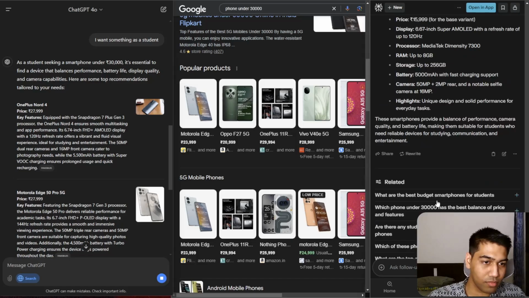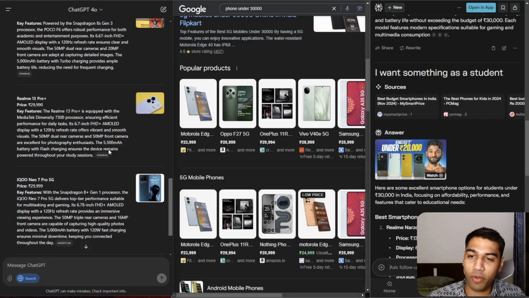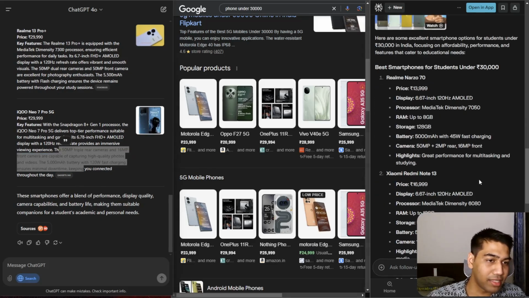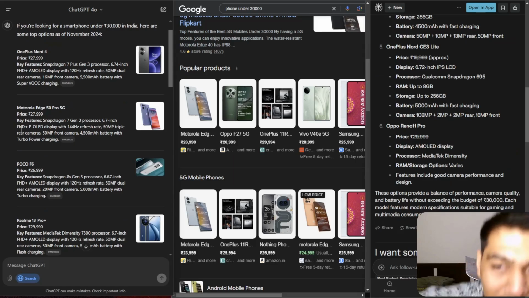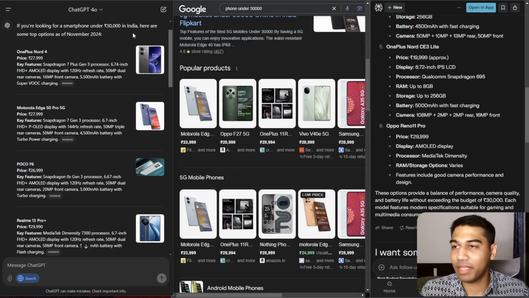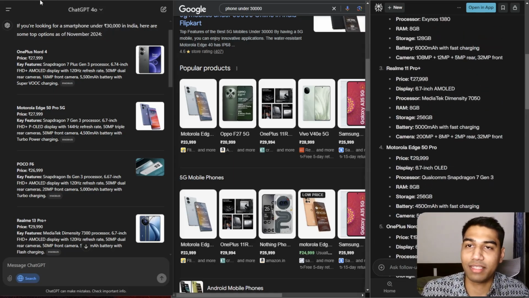And so if I want something as a student, honestly, I prefer ChatGPT's response here so much better because at least it gave a bit more details. Here, I think I've got a one-liner. Just from a response perspective, GPT wins here 110%, without a doubt. Okay, perfect, then. I'll probably keep the score the same because it could be a pet peeve. And let's move on to the next thing.